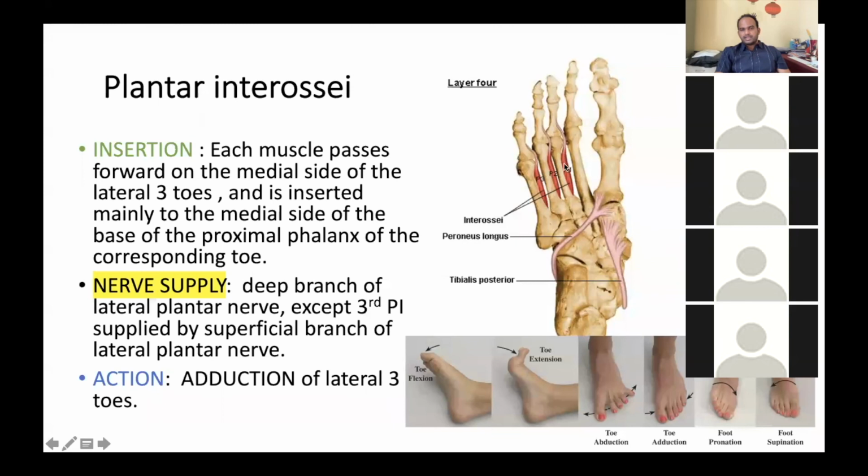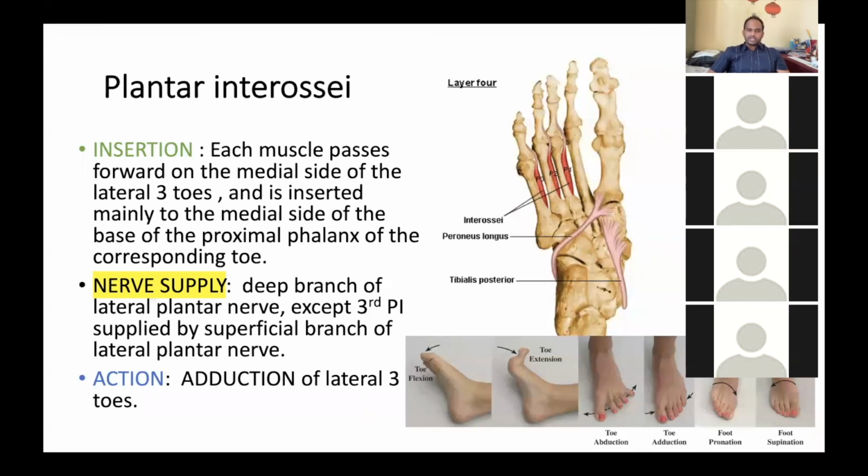The first plantar interosseous arises from the third metatarsal bone and inserts on the proximal phalanx of the third toe. All these muscles are inserted on the medial side of the base of the proximal phalanx of the corresponding toe.